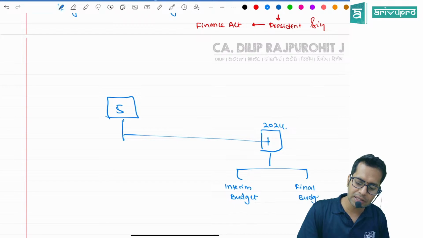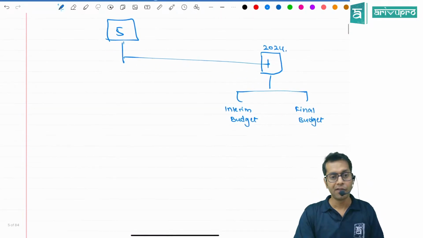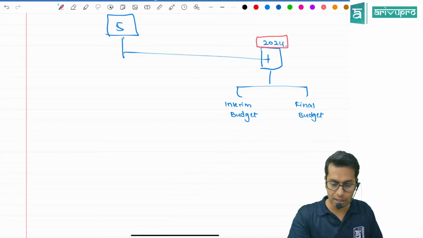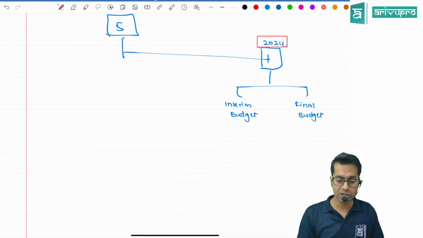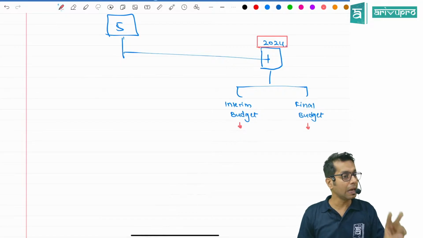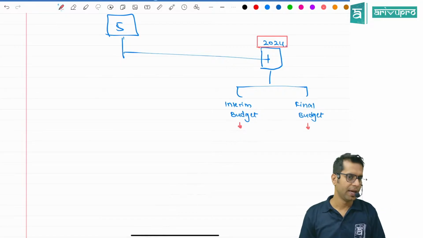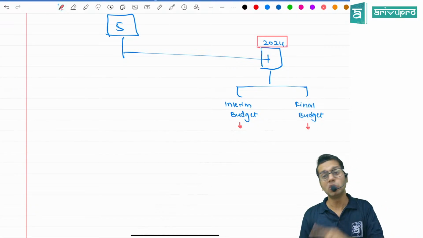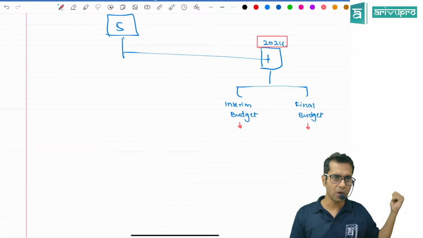We have something called an interim budget and something called a final budget. Last year, because it was a year of election, you will see that there are two budgets. This year the budget happened last month, on February 1st. There will be only one budget this year because the election already happened last year.